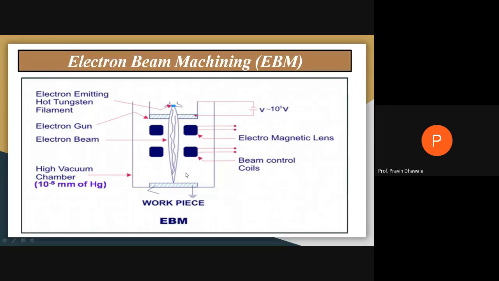It is having a very high vacuum. Electron beam machining is a kind of thermal energy based process, but that process is carried out in a vacuum. The chamber where the vacuum is to be there, that high vacuum chamber, has a vacuum of 10 raised to minus 5 mm of Hg, mercury. You have to produce that high vacuum in the machining chamber of an electron beam machine. So this will be the block diagram, right?